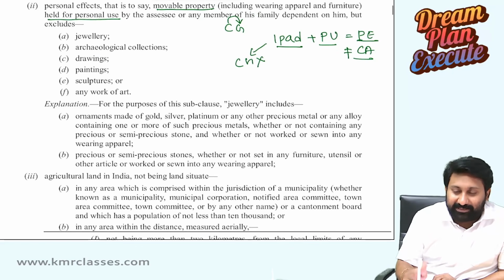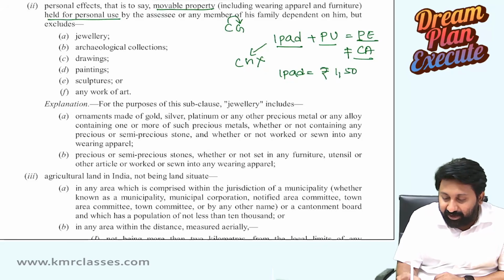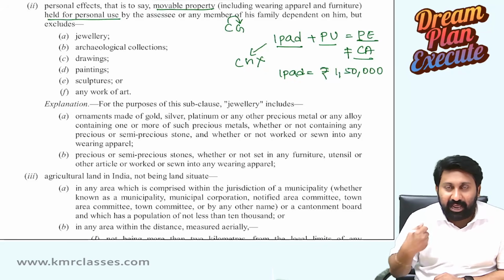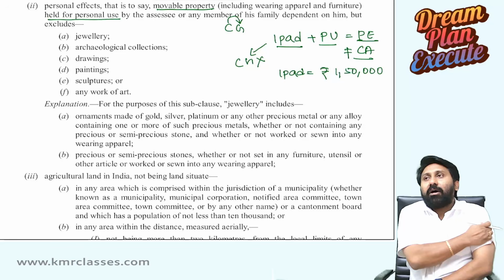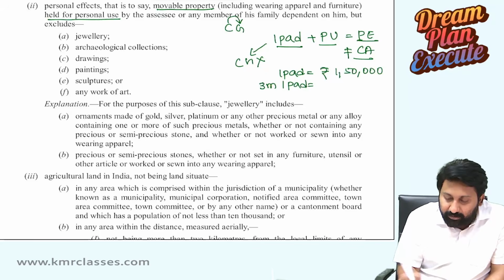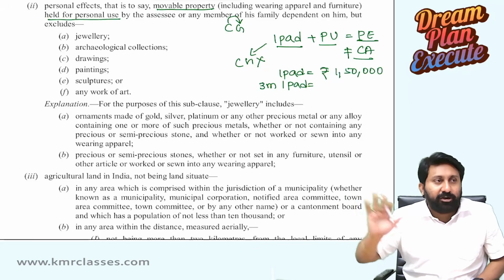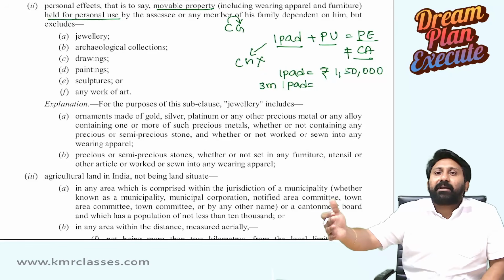Now use common sense, if any. iPad. You purchased at 1,50,000. I purchased at 1,50,000. You are my friend. I wanted to sell this iPad after 3 months. After using it for my personal purposes, I wanted to sell to you. A new version of iPad came, I wanted to buy that.